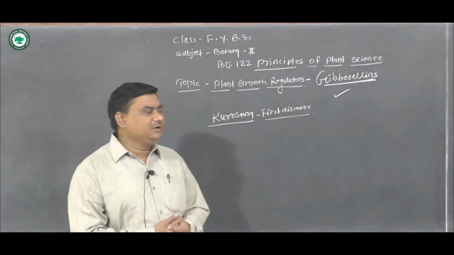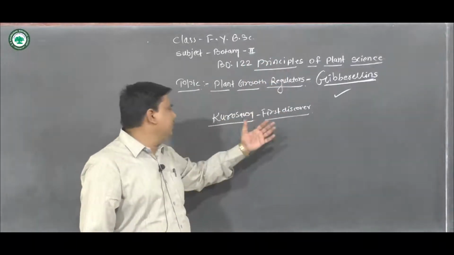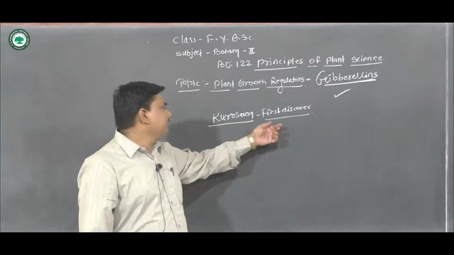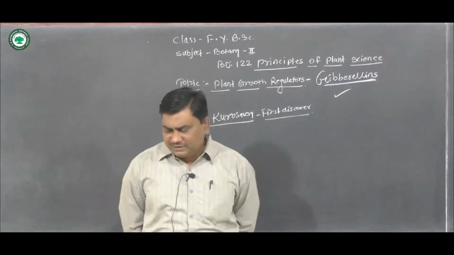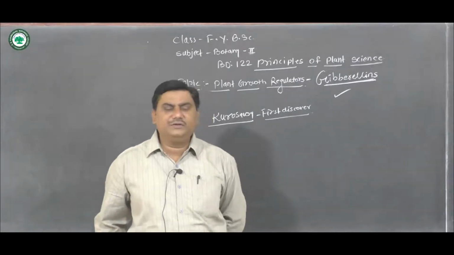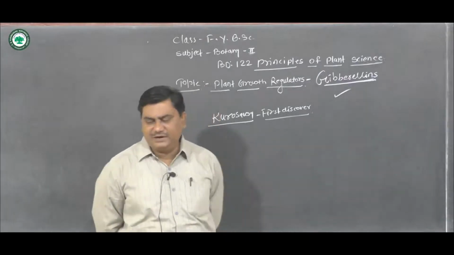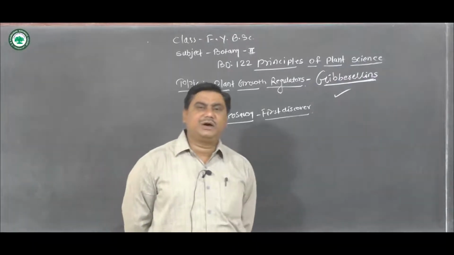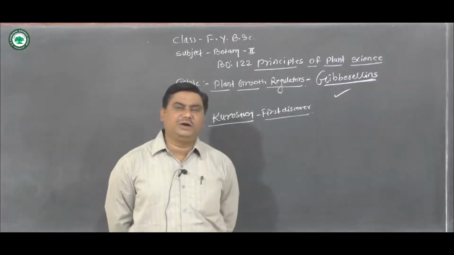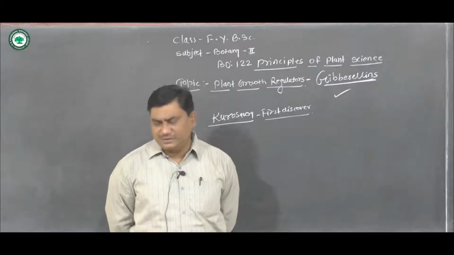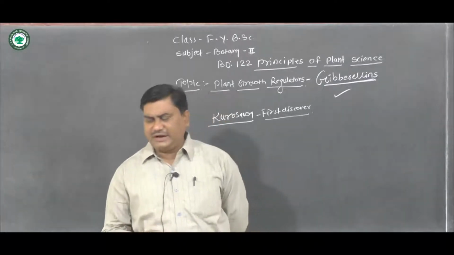First of all, gibberellin was first discovered by the Japanese scientist Kurosawa. He was working with rice seedling disease, which was infected by the fungus Gibberella fujikuroi.